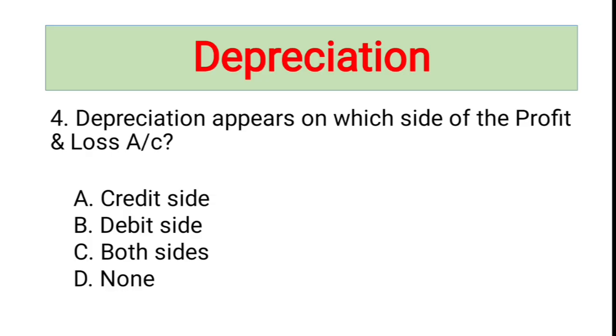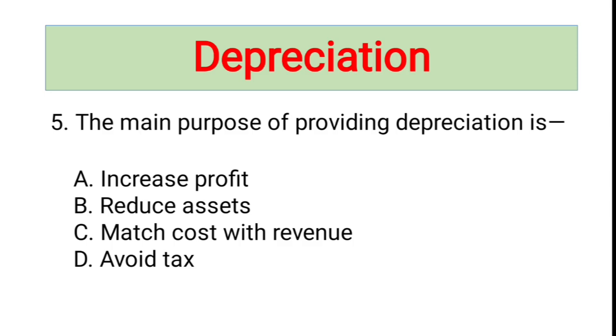Next one: depreciation appears on which side of profit and loss account? Depreciation is an expense. All expenses are debited in profit and loss account. Since depreciation reduces profit, it is shown on the debit side of the profit and loss account.